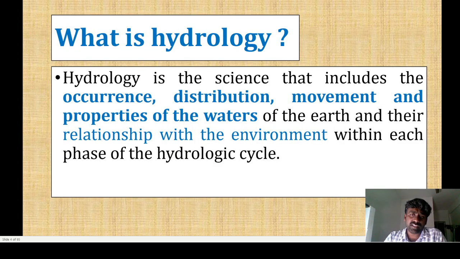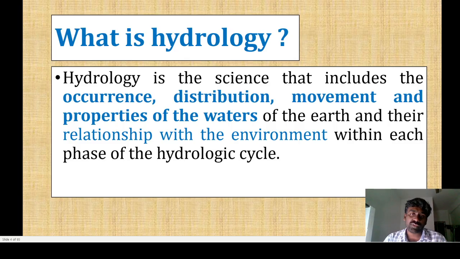Hydrology is the science that includes the occurrence, distribution, movement and properties of water. That means where it occurs, how it is distributed, how it moves from one place to another, and what the properties are, how its properties get changed on the earth surface when the water moves from one place to another. These are the things included in hydrology, along with their relationships with the environment. When water flows from one place to another, its characteristics change completely.